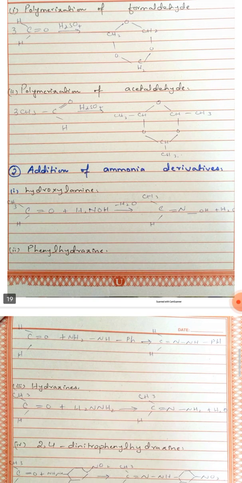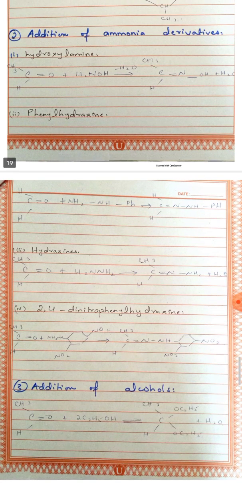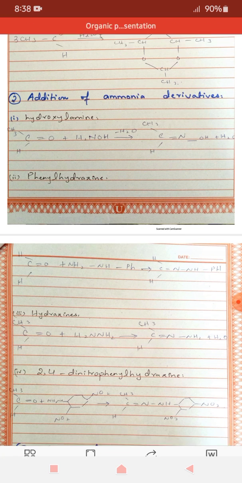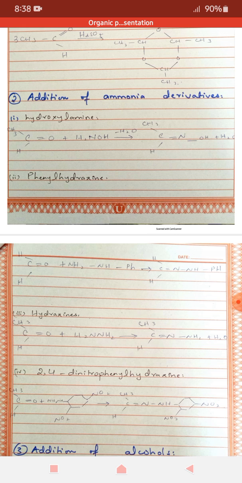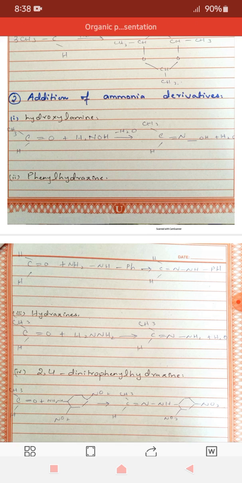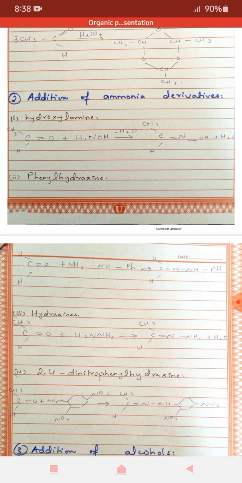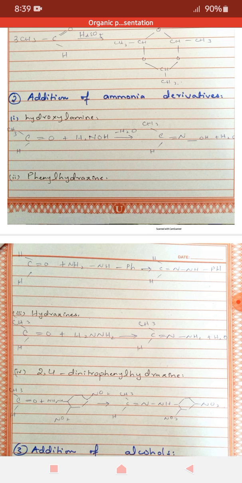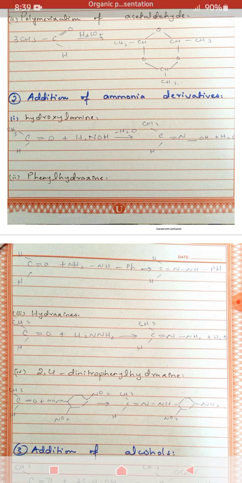Second one is addition of ammonia derivatives. It is a very simple reaction in which ammonia derivatives are added to aldehydes and ketones, and only a water molecule is liberated from the product. First, the ammonia derivative is hydroxylamine. Addition of hydroxylamine to an aldehyde or ketone with the liberation of a water molecule gives you the product like ethanal oxime.